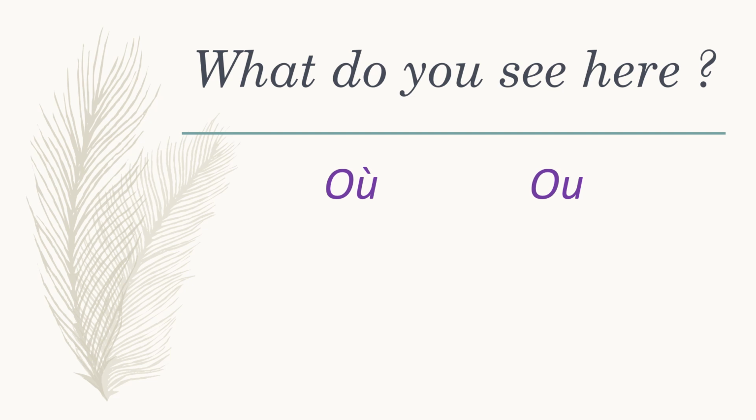I have something very interesting to tell. So what do you see here? You see 2 similar words, one with an accent and one without it. But is there any difference in the meaning of these 2? Or do they mean the same? Well, they have completely different meanings. The first one means where and the second one means or. So what I wanted to tell you here is that if a letter has an accent, it means something and it could change the entire meaning of that particular word. Okay, let's move ahead now.